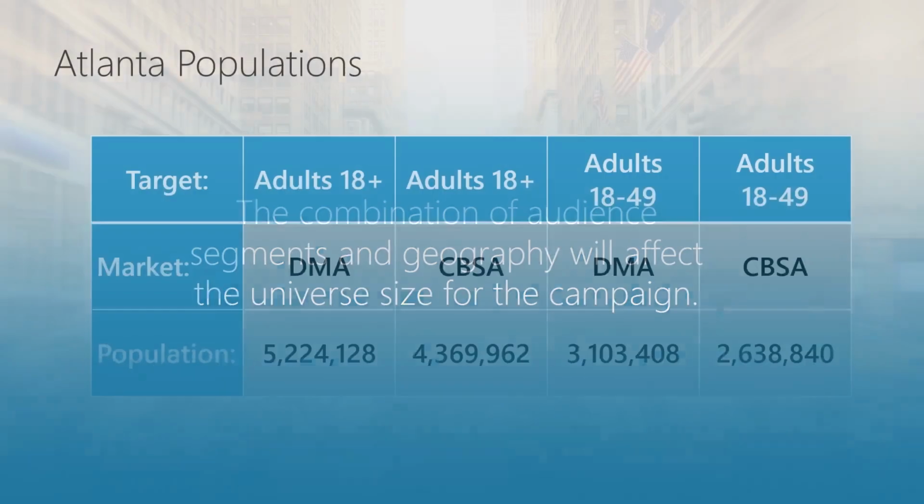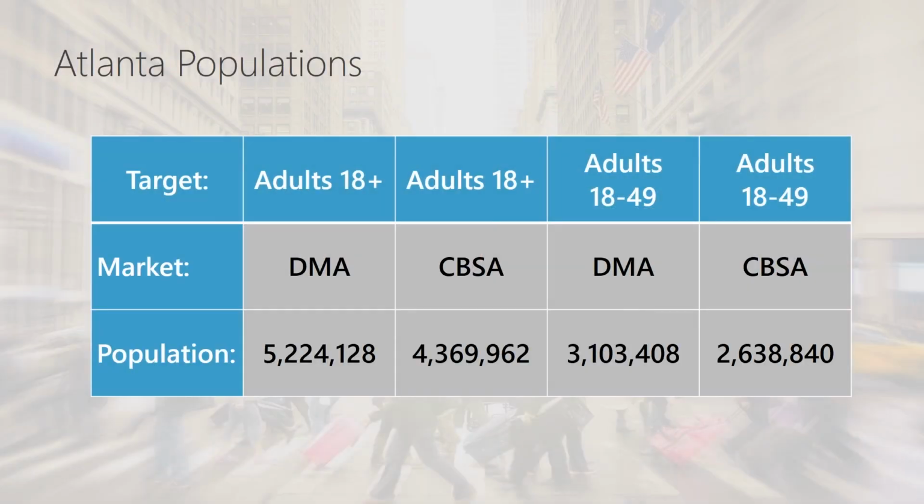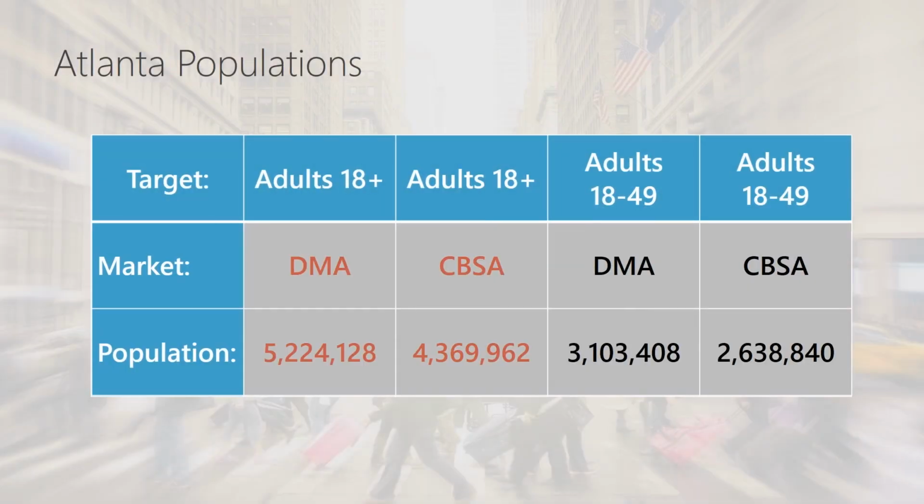In the chart, each column reflects a demographic and geographic combination. The adult 18+ population varies from a DMA at 5.2 million versus the CBSA at 4.4 million. There's also a difference within the DMA when you compare the adults 18+ to adults 18 to 49. This is logical, but we need to understand these relationships so we recognize what the numbers tell us.